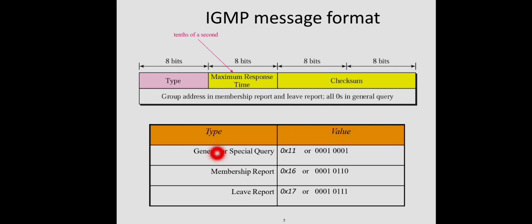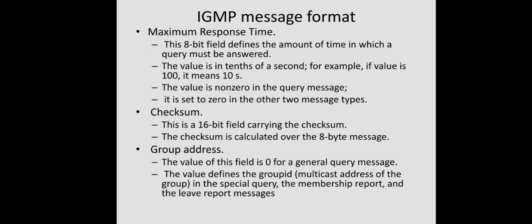Type indicates what type of message it carries. It can be a general or a special query, in which case hexadecimal 11 will be there; in case of membership report it will be hexadecimal 16, and for leave report it will be hexadecimal 17. So these are the different values. Maximum response time is an 8-bit field that defines the amount of time in which the query must be answered. So this is valid for the query. The value is in tenths of a second. The unit is tenths of a second.